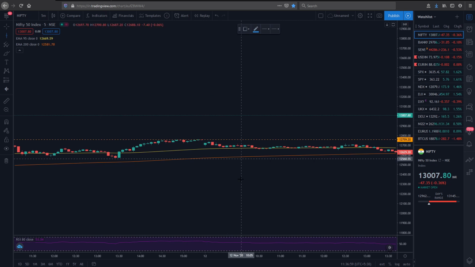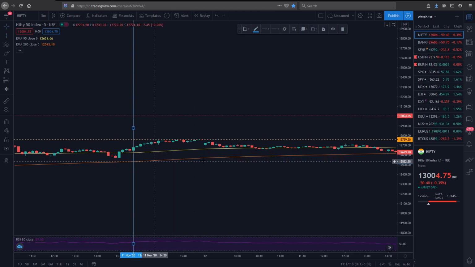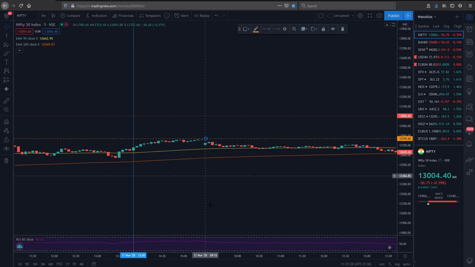One thing you should remember: support and resistance is always time-bound. This does not mean that support and resistance will be there forever. This is only for a certain time. Currently we are analyzing the 5-minute chart. So for intraday, this is the support and resistance we can find from this level to this level. This was the resistance level of the Nifty.